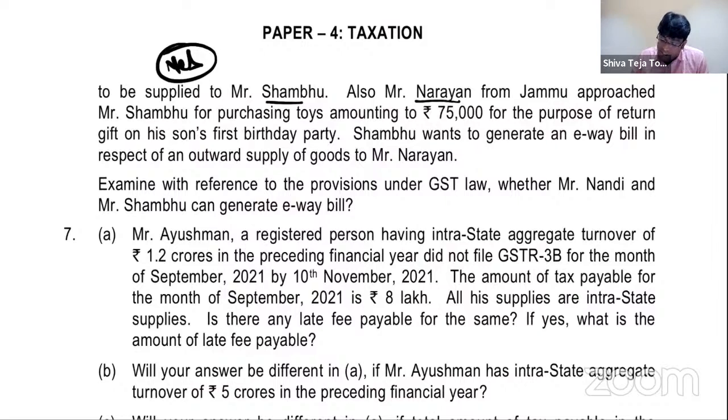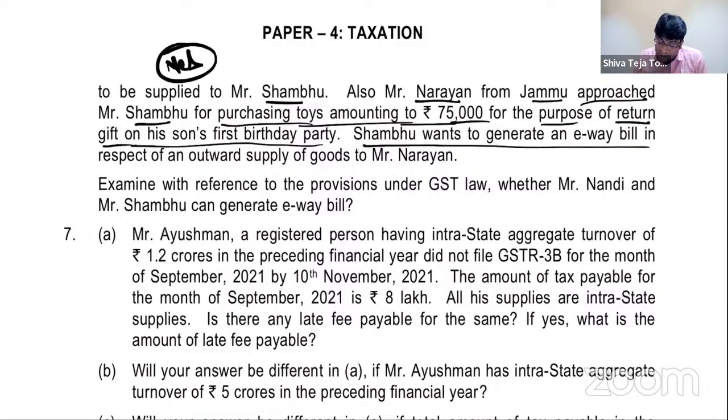Also, Mr. Narayan from Jammu approached Mr. Shambhu for purchasing toys amounting to 75,000 for the purpose of return gift on his son's birthday party. Shambhu wants to generate e-waybill in respect of outward supply of goods to Mr. Narayan. Can he do that, my dear friends? Definitely the answer is no. This is not possible. This is not doable at all.